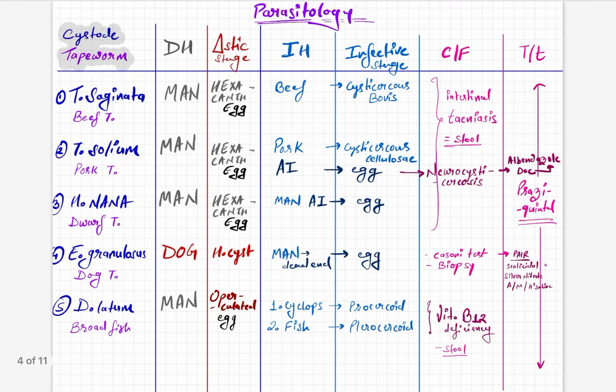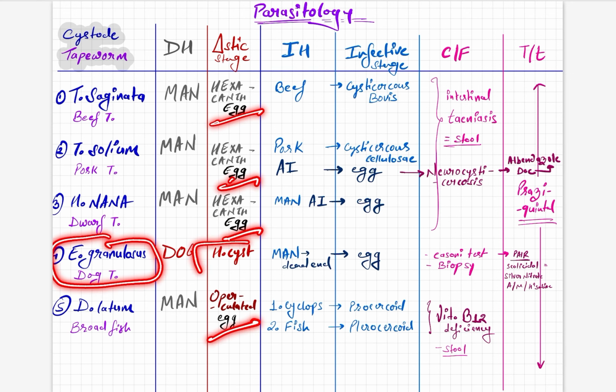We are starting with cestode, which we commonly call tapeworm. There are 5 cestodes, and the definitive host of 4 cestodes is man. You just have to remember that only Echinococcus granulosus has the dog as definitive host, so it is also called dog tapeworm. Now coming to the diagnostic stage, everything is egg except for Echinococcus granulosus, which is hydatid cyst.